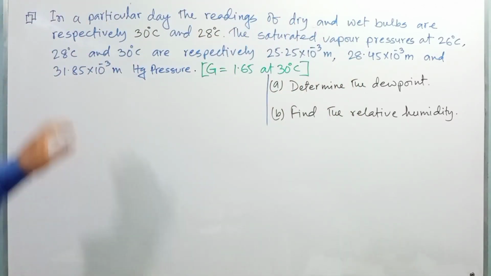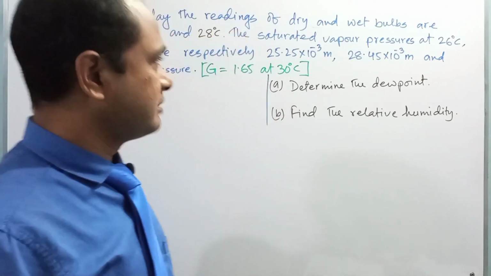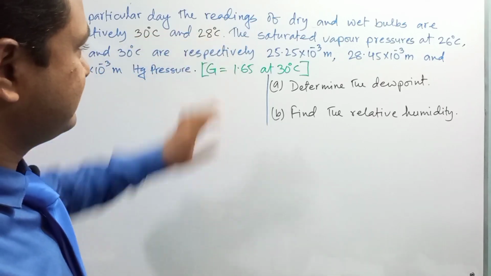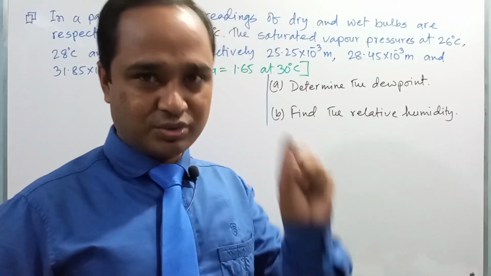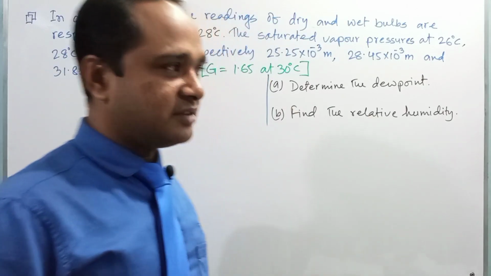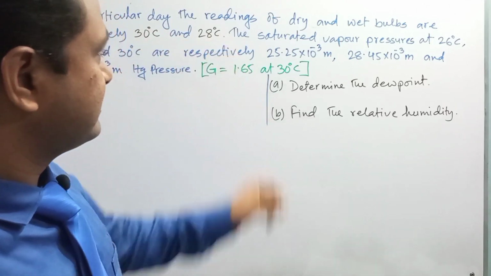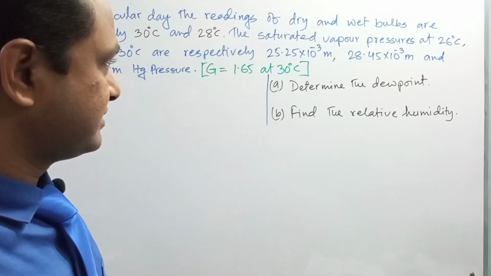In the problem, they said that on a particular day, the readings of the dry and wet bulbs are respectively 30 degrees Celsius and 28 degrees Celsius. That is, in a dry and wet bulb thermometer there are two thermometers. The dry bulb reads 30 degrees Celsius and the wet bulb, which is connected with water, reads 28 degrees Celsius.